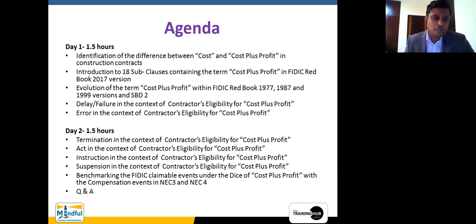So when we are talking about delay or failure, we are not talking about the contractor's delay or failure, which is obviously not a ground for the contractor to ask for cost plus profit. If it is not the contractor's fault, and it is the other party's fault only, that is where the cost plus profit term appears.